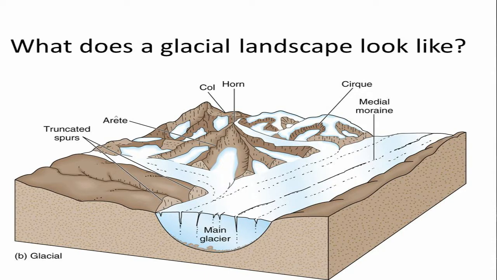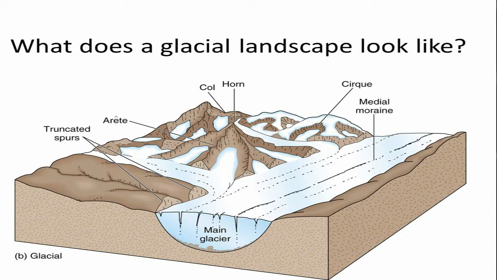Now we see the erosional action, transportation action and depositional action of glaciers on the earth's surface. Here you see first the pictures: cirque, arête, matterhorn. An arête, a horn, that is called a peak or matterhorn.